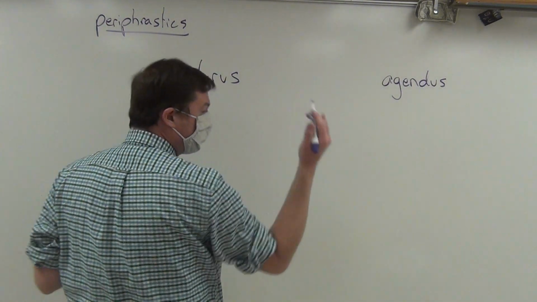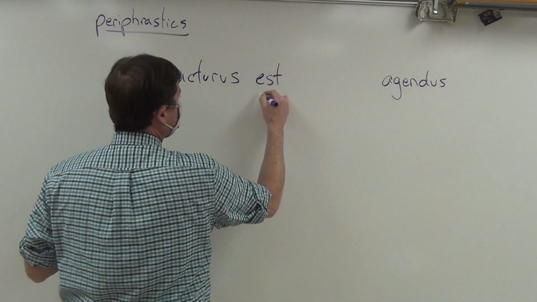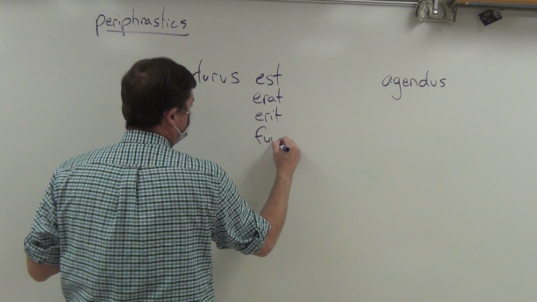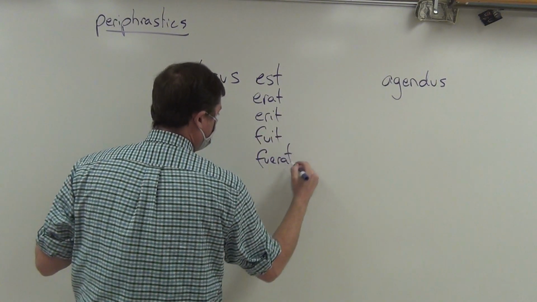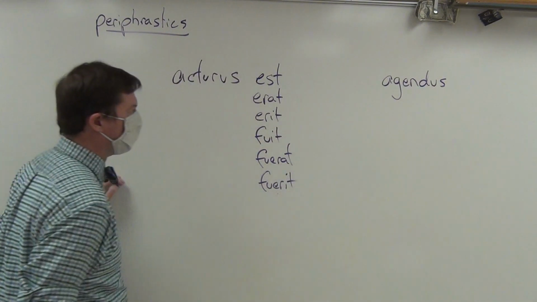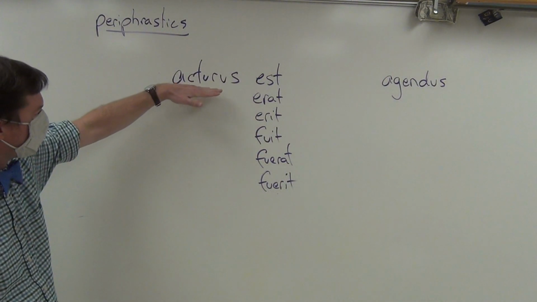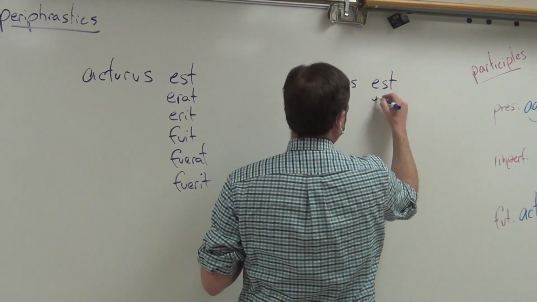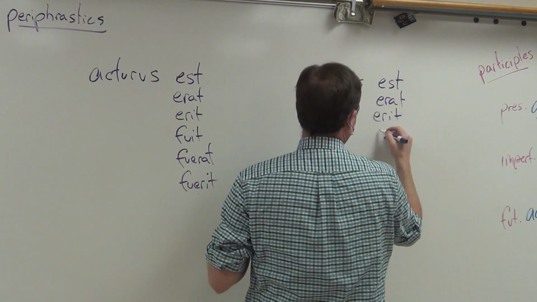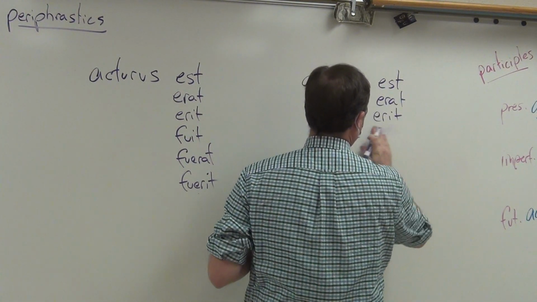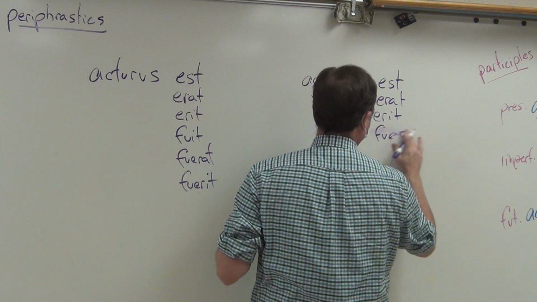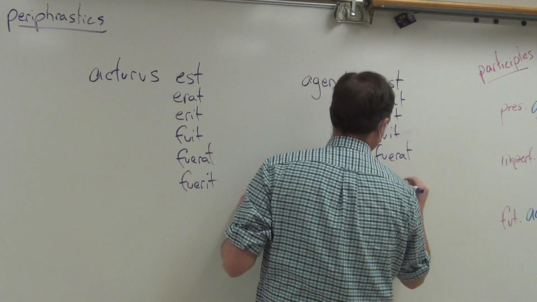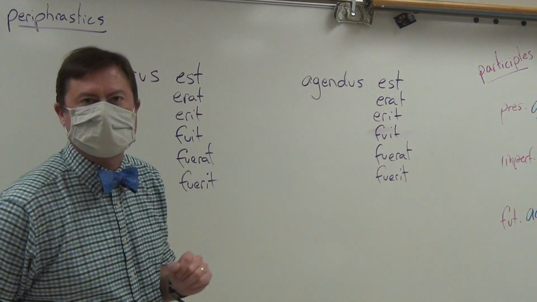So let's go ahead and do that now. We'll just make it third person singular. So here it is: est for present, and erat for imperfect, erit for future, fuit for perfect, fuerat for pluperfect, and fuerit for future perfect. And I will do the same thing over here. And just imagine that acturus, we're just going to shift it down. I'm not going to rewrite it all 6 times. So again, est, erat, erit, fuit, yikes, sorry, fuerat, and fuerit.